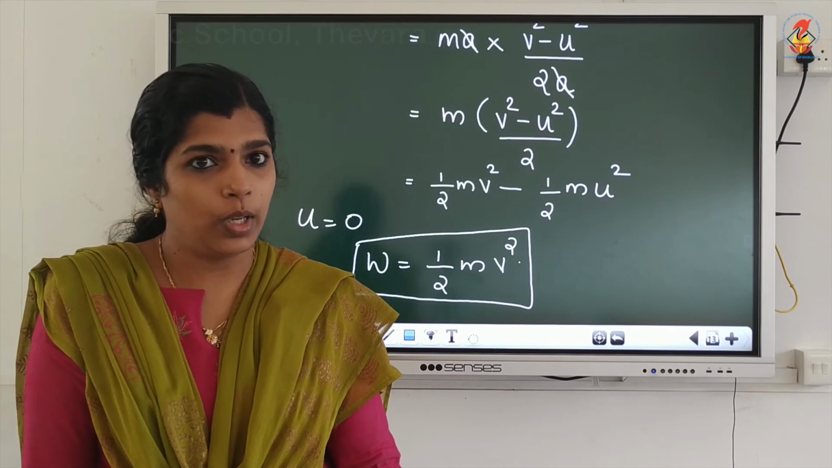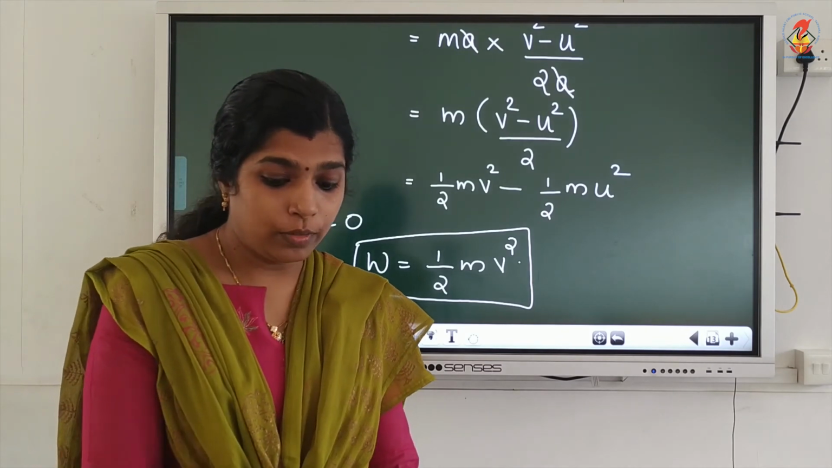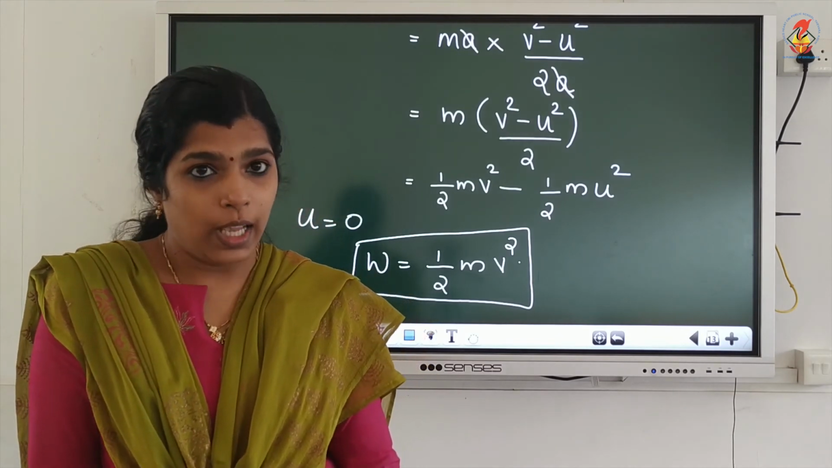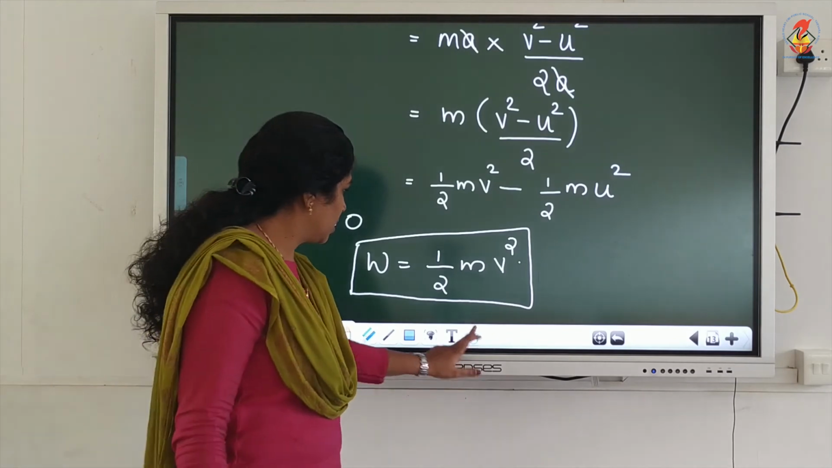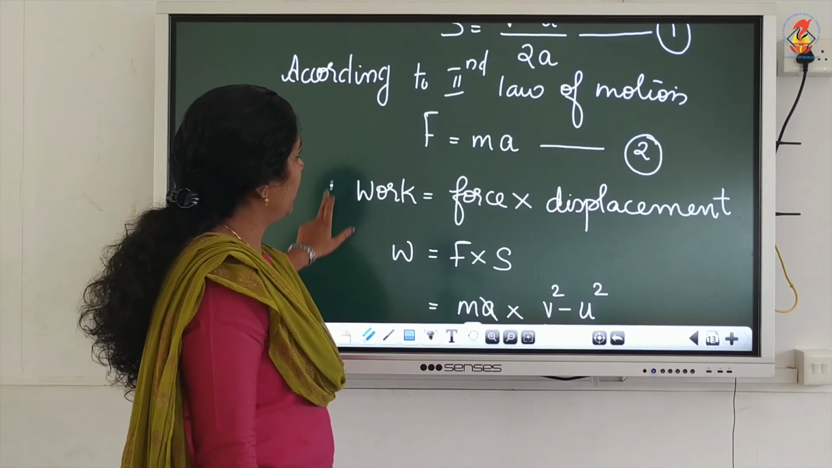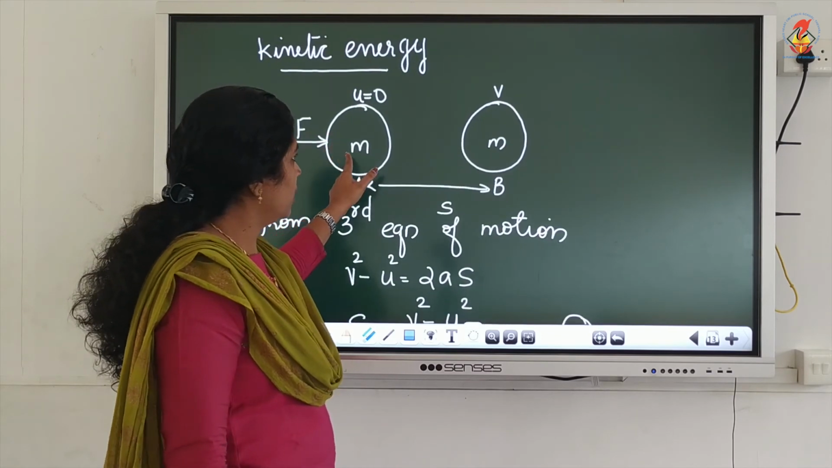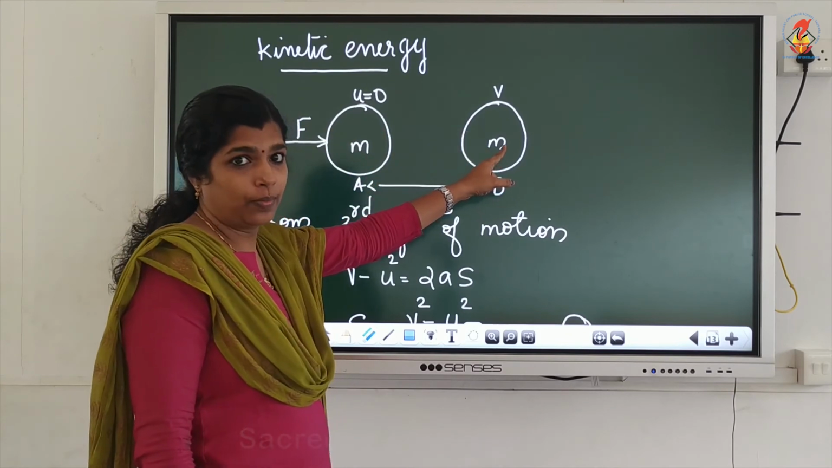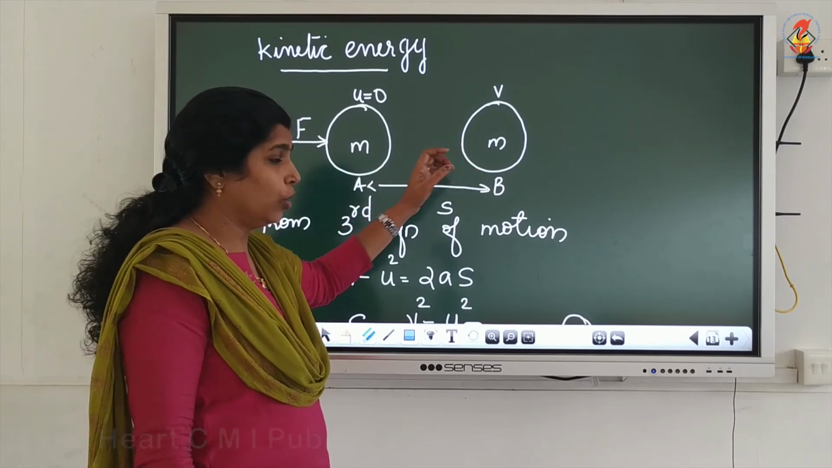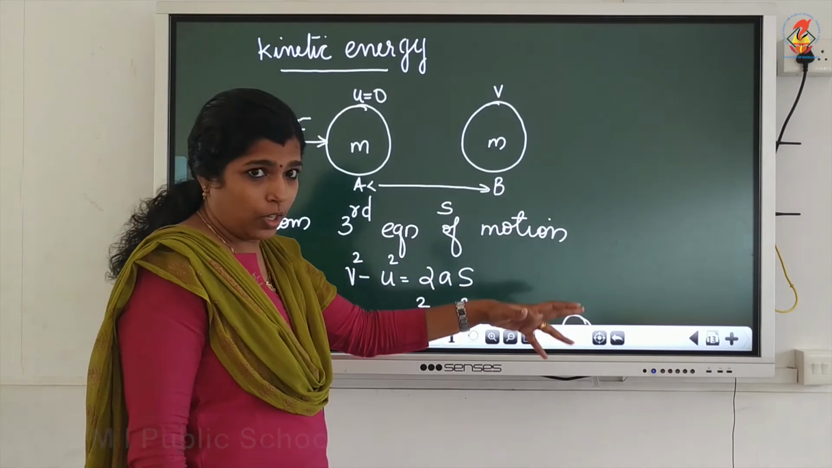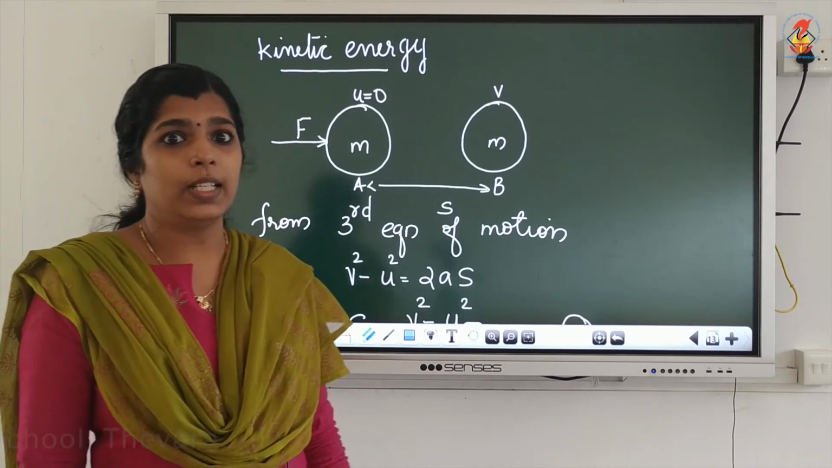So, how do we derive this equation? First we consider an object of mass M. Initially the object is at rest, so its velocity is 0. Now, we are applying a force on this object. Due to the application of the force, its velocity changes from U to V. To change that velocity from U to V, it travels a distance S.